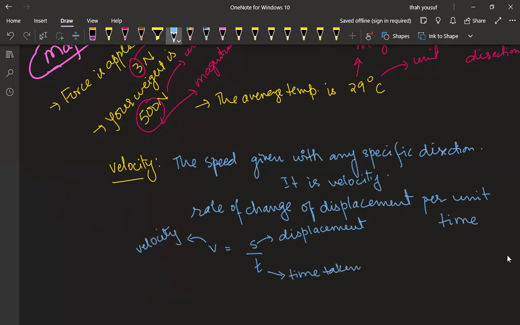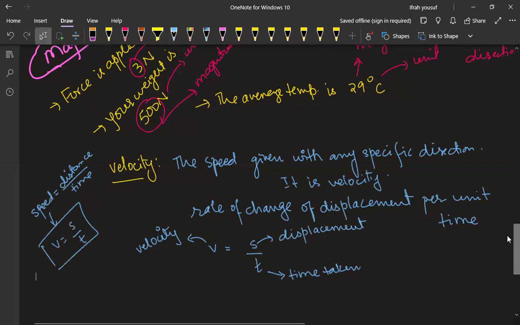The same symbols are also used for the speed. In case of speed, that is the distance upon time. So speed is V, distance is S, and T for time. Clear? The same symbols are also used for the speed.